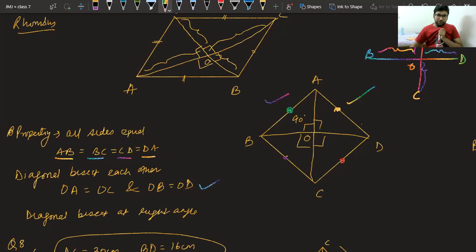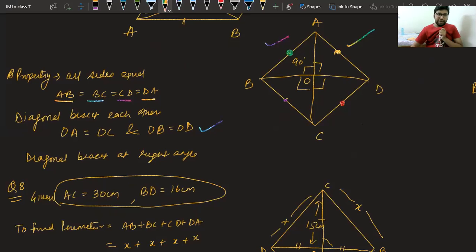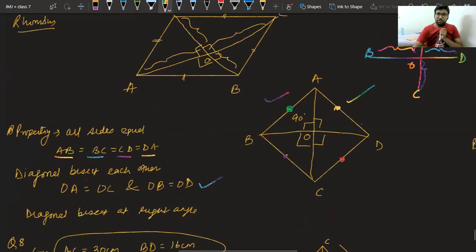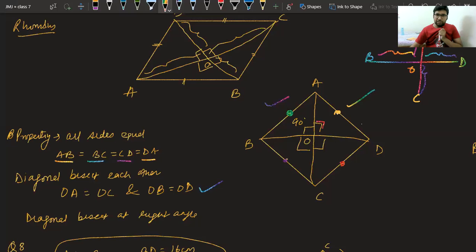That is why I have written this thing. Last thing, I have written diagonals bisect at right angle. That means these angles are 90°. These three properties I have utilized in the last question. Okay, that's it.